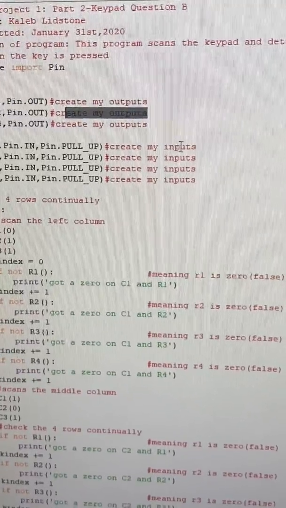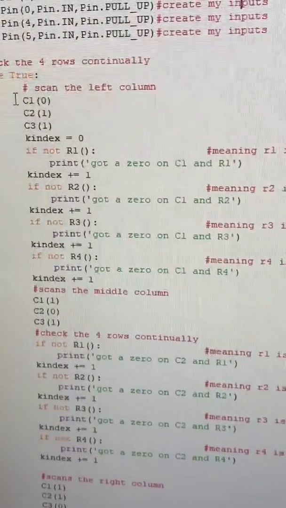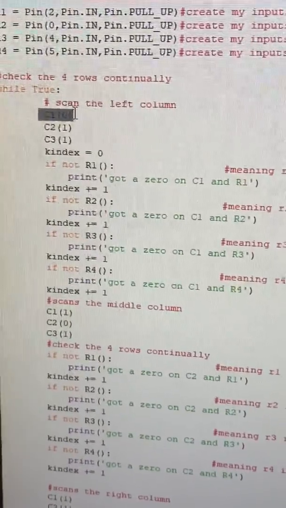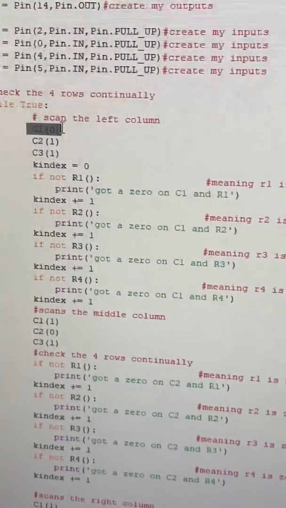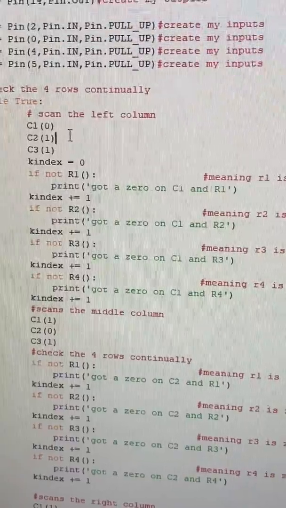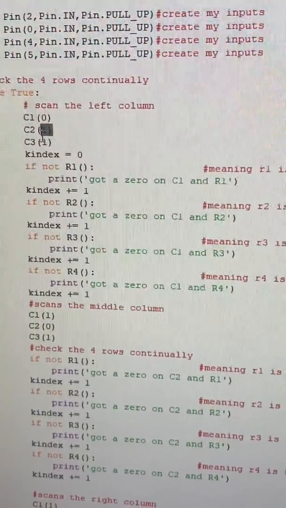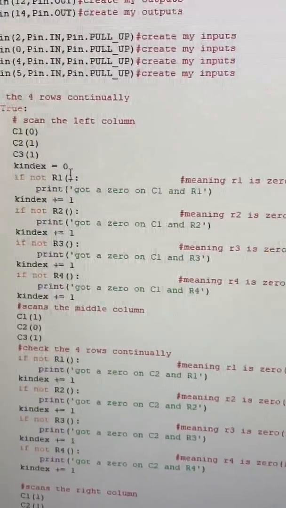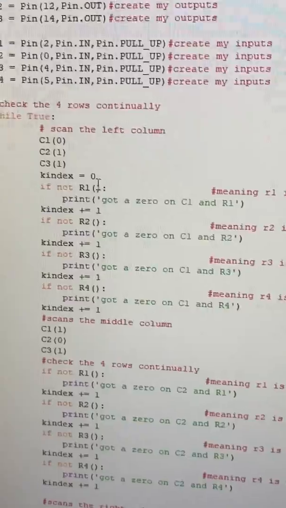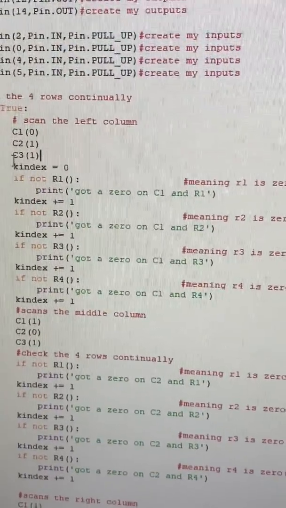So how this is determined is in my program here: these are my inputs, these are my outputs and inputs here. So to scan, you get it in a loop here. This scans the left column, and how this works is that only the one that has a 0 makes it active on column 1. And C2 is a 1 and C3 is a 1, meaning that they are not true right now, they're not on, they're false. So now this works for column 1.